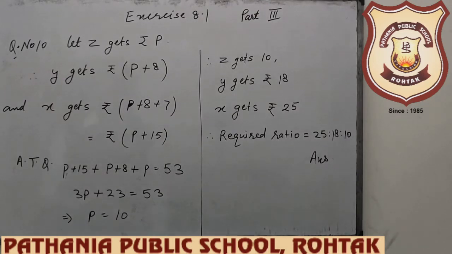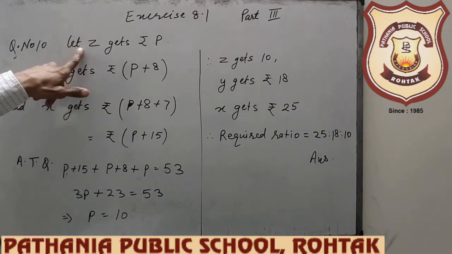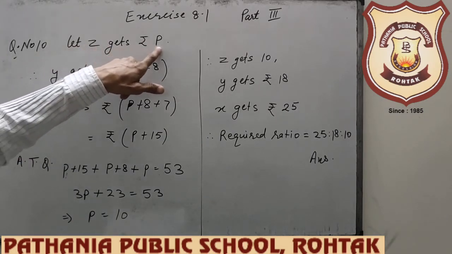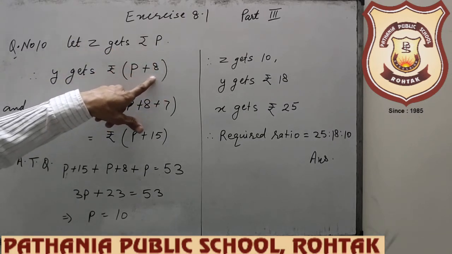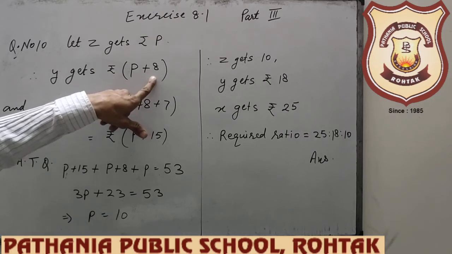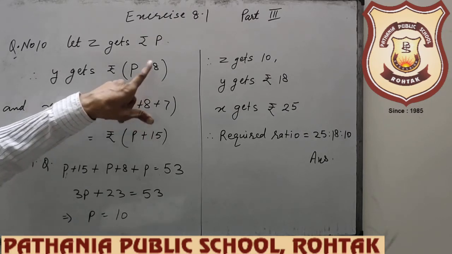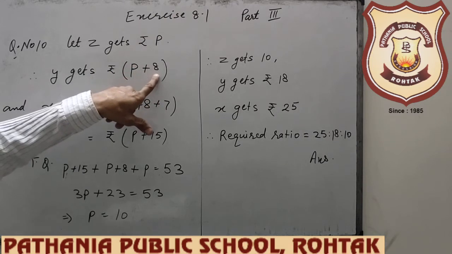Now beta, let us solve this question. I will explain it. What is given? A sum of rupees 53 is divided among x, y, z in such a way that x gets rupees 7 more than what y gets and y gets rupees 8 more than what z gets. So let us suppose z gets rupees p. Then y gets rupees p plus 8, because y gets rupees 8 more than whatever z gets.